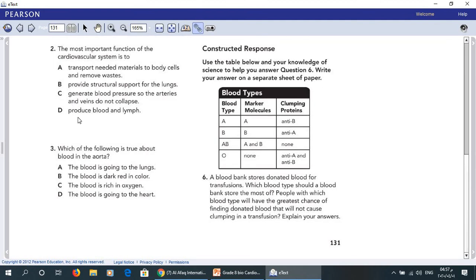Number 3. Which of the following is true about blood in the aorta, the big artery? The blood is going to the lungs. The blood is dark red in color. The blood is enriched in oxygen. The blood is going to the heart. Of course, the aorta carries blood from the heart to the other parts of the body. So this artery carries blood enriched in oxygen. C. The blood is rich in oxygen. Here you have to choose C.